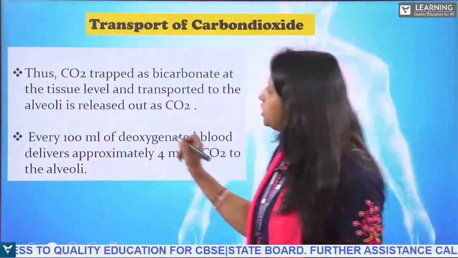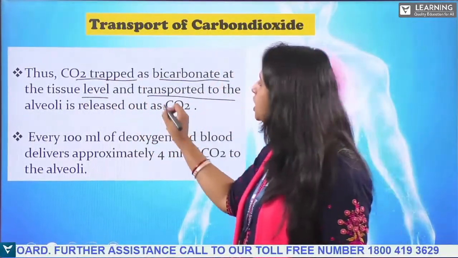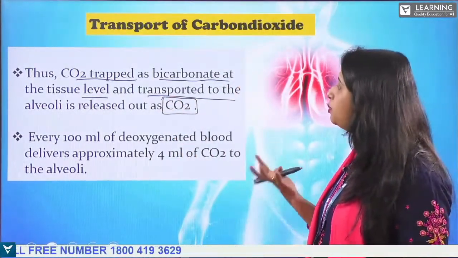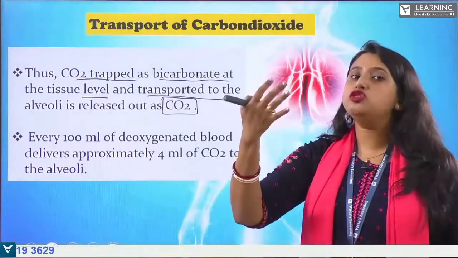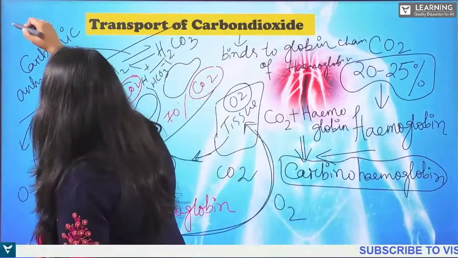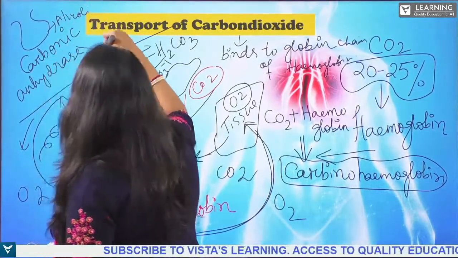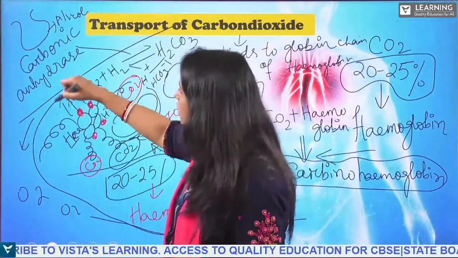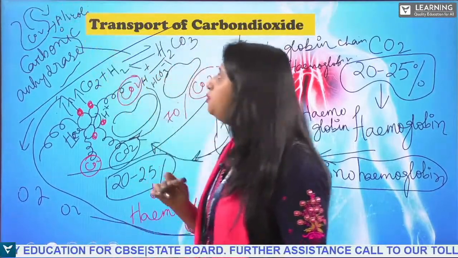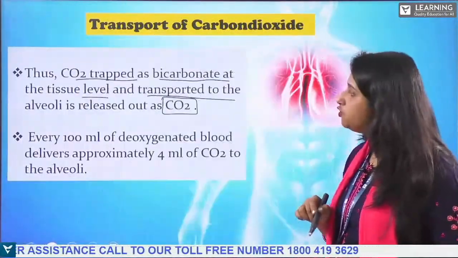So next, thus CO2 trapped as bicarbonate at the tissue level and transported to the alveoli is released out as CO2. Okay, so this is how the carbon dioxide is being transported back to the alveoli and released. See here what happens. There is an alveoli, right? This is the alveoli. Here the carbon dioxide is being released to the alveoli, and here it will be moving outside from the alveoli. So this is how the transportation of carbon dioxide takes place.